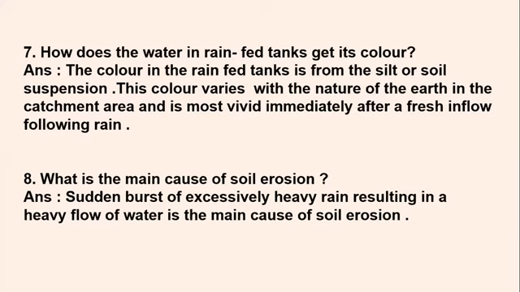And if you compare the color of the water in the stored tank and the fresh flowing water from the rain, you will have a wide difference in the color. Rainwater will be very fresh and pure in color, it will not have any salt or soil mixed in it. Whereas in the rain-fed tanks, the water will be a yellowish brownish color, because of the muds and the silts which have accumulated below. So that is why it varies.